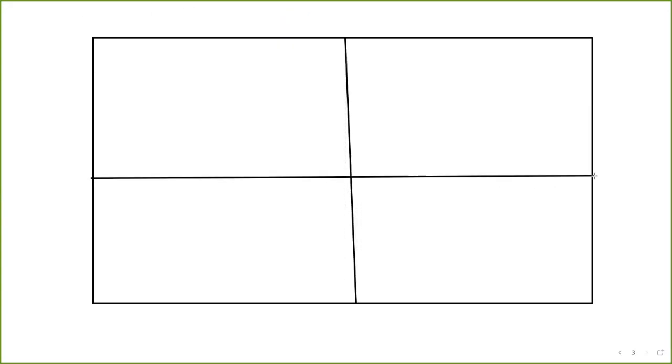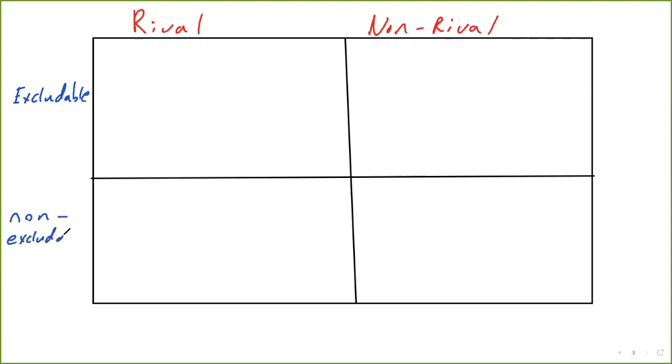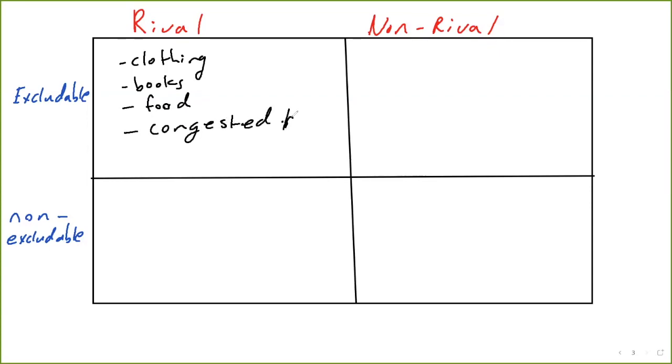So let's look at some examples. All goods can either be classified as being rival or non-rival, and excludable or non-excludable, which gives us 4 categories that every good falls into. So rival excludable goods, think of anything you buy, clothing, books, food. Somewhat of a unique example is a congested toll road.